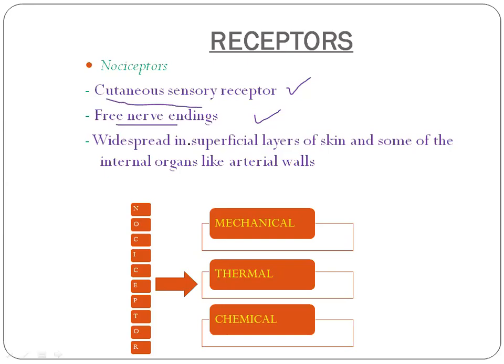These are widespread in the superficial layers of skin, and some other internal organs like arterial walls, periosteum, and joint surfaces, etc. So in the deeper tissue, they are sparsely located.